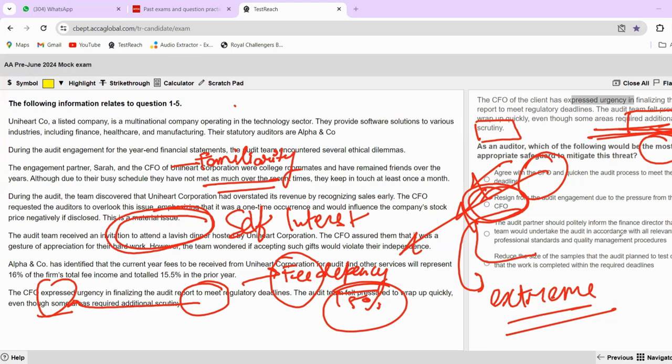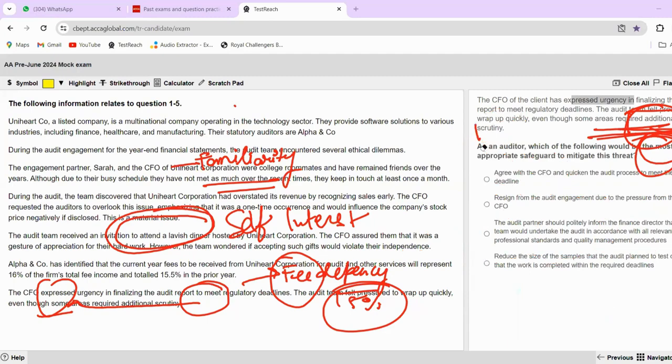And integrity and objectivity of the audit process is maintained despite my client pressurizing me to do it fast. So I'm telling them that this is a situation where I have to be very careful with some of the areas where additional scrutiny is required, and I will need my desired amount of time. And then if they refuse to do so, then I may think of resignation. So this is the first and most appropriate safeguard for this particular situation.